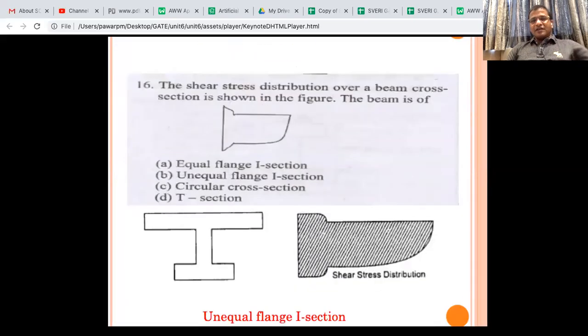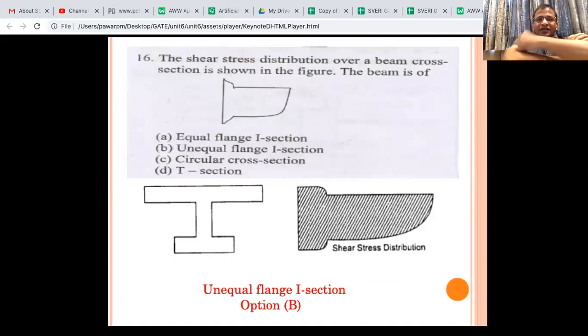Now the shear stress distribution over a beam cross section is shown in the figure. So how will the shear stress distribution be, is asked. Little twisted question. Equal flange I section, whether it is possible when an equal flange I section will be there if this distribution diagram is symmetric, but if it is not symmetric, then this is not. Unequal I section, yes, of course, unequal I section. Whether circular, no. Whether T section, no.